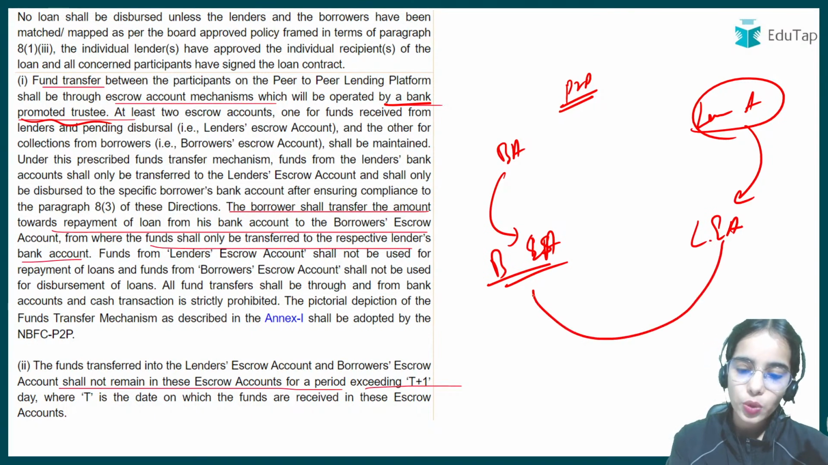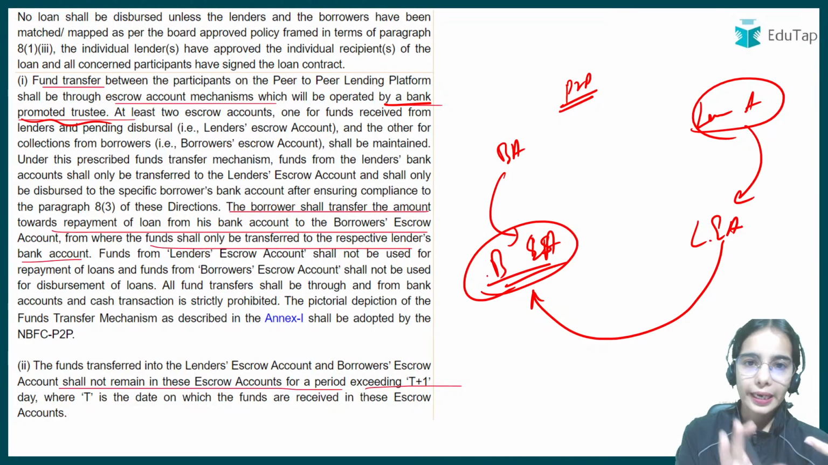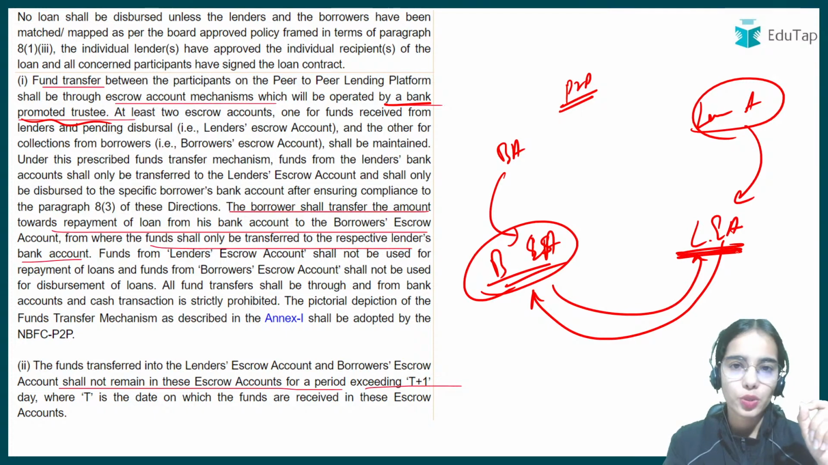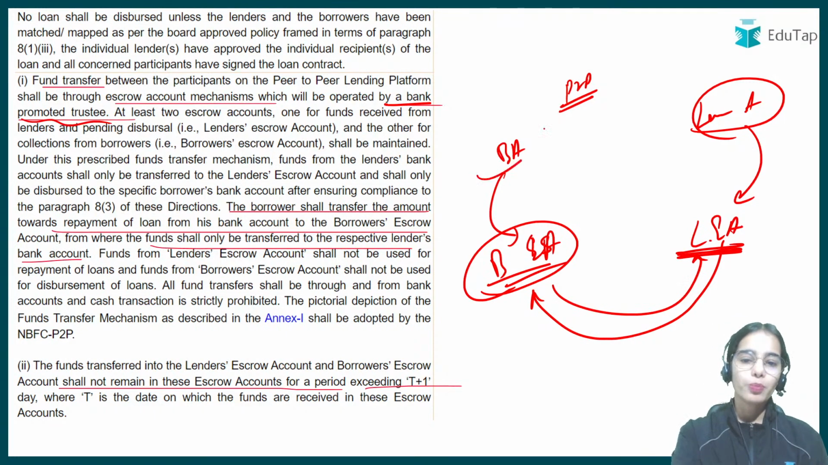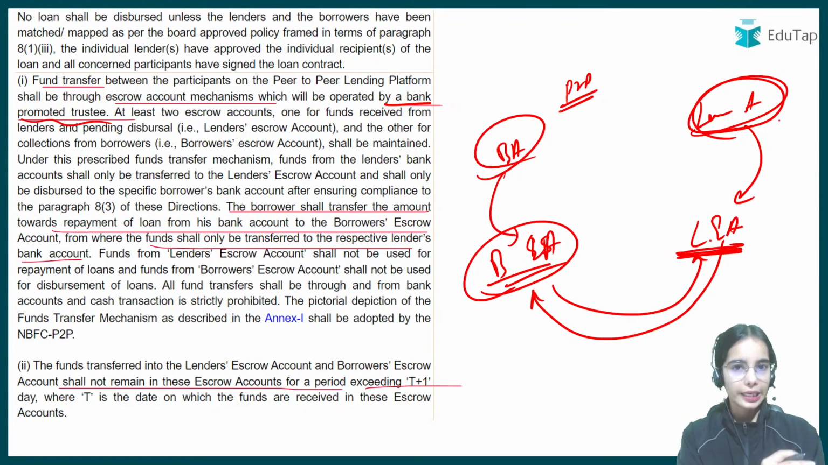So from the lender escrow account, the money will be transferred to the borrower escrow account for the lending, and from the borrower escrow account the money can be transferred to the lender escrow account for the repayments. The bank account of the borrower and the lender should not be directly connected. There should be a connection between the escrow accounts.